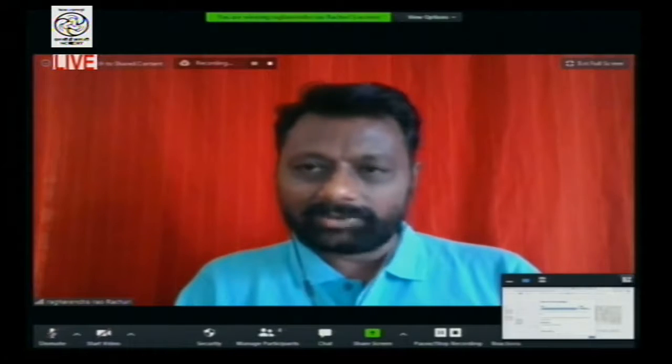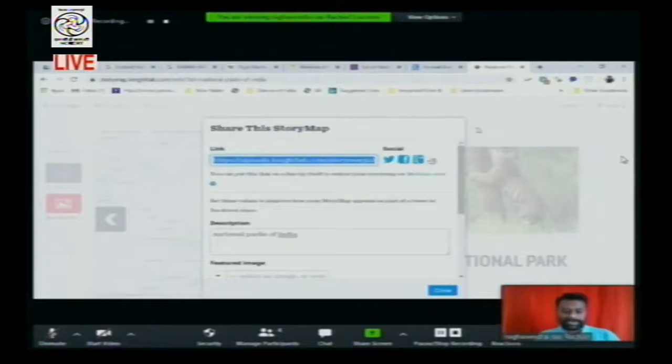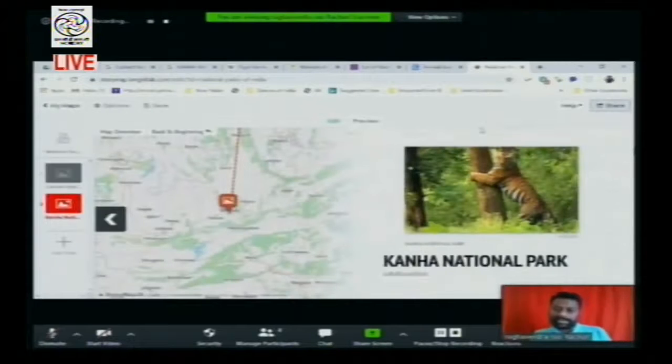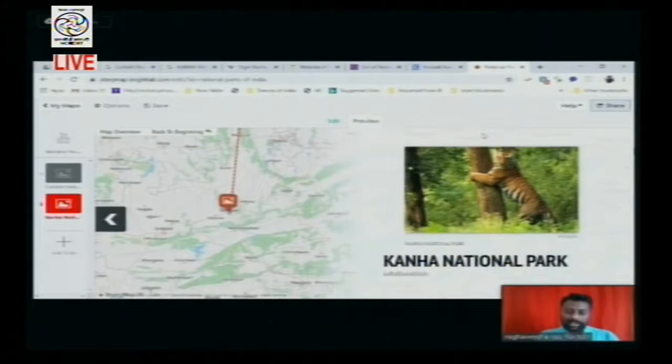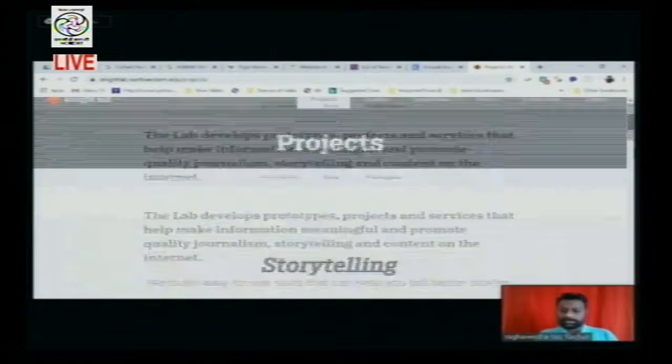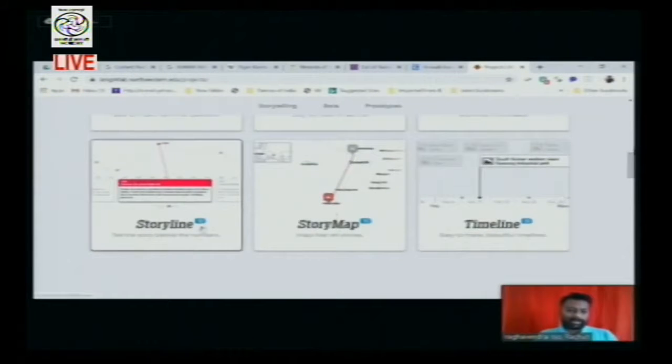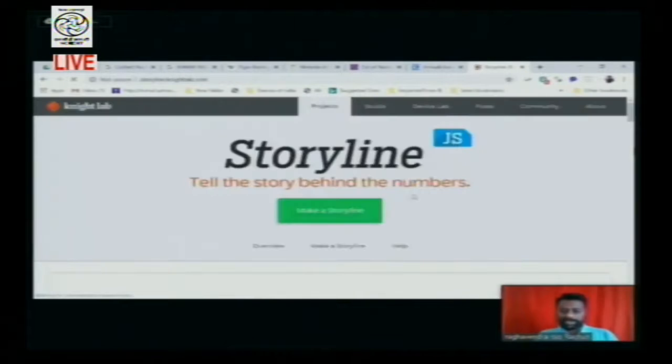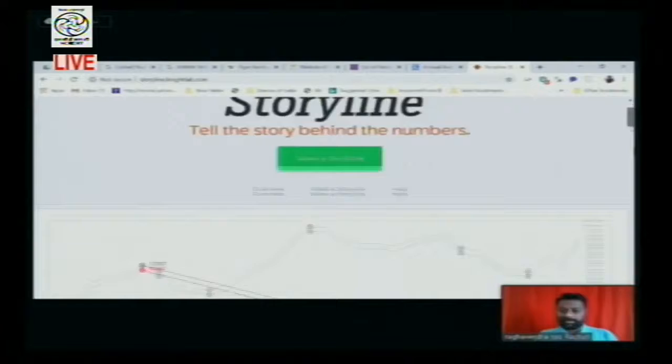Yes, thank you. So we'll go for another tool, which is a very small tool, but it is a very effective tool for most of the economics teachers, geography teachers, or otherwise people who are dealing with the data. So this is a good tool. That is what we generally consider as a storyline, because for the time being you can make a dynamic story with the data.